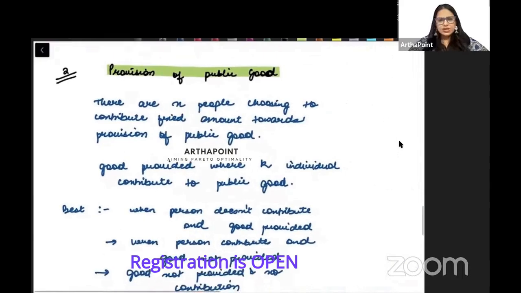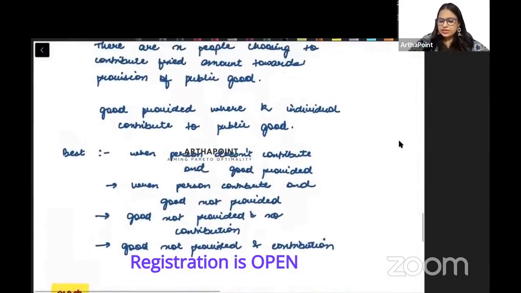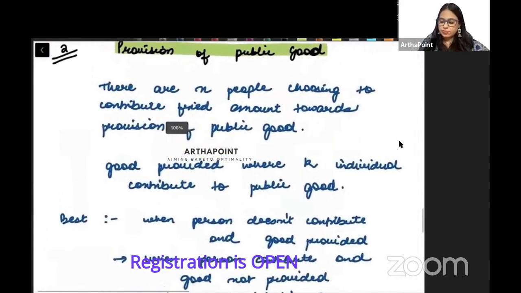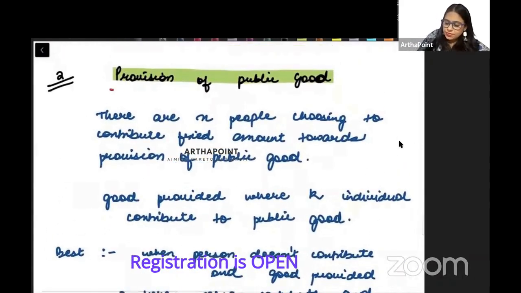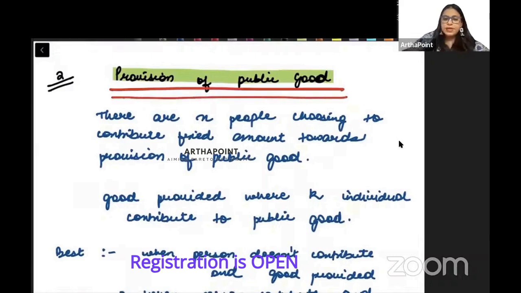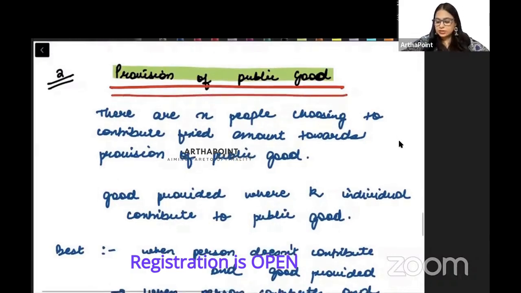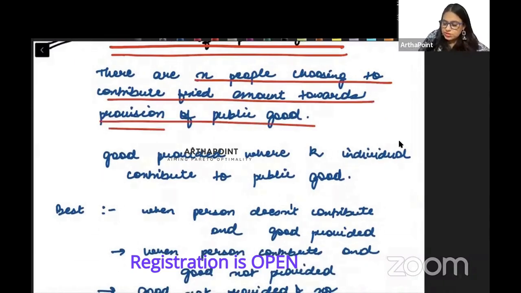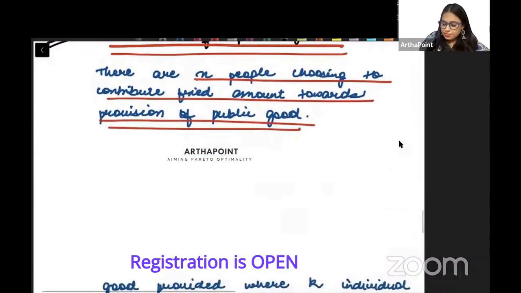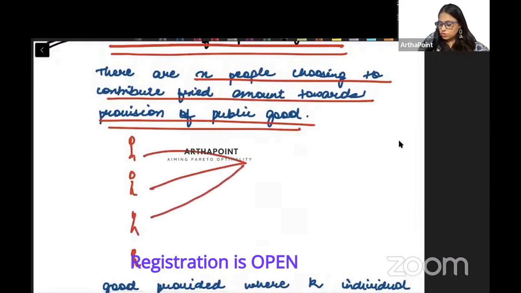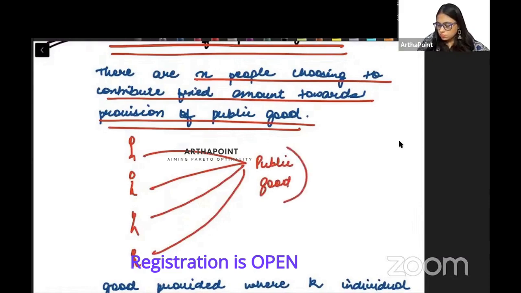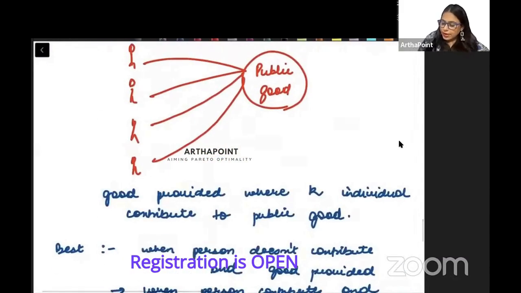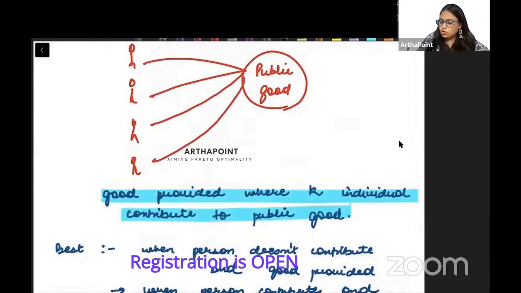Let us go ahead and take another example of many-player Nash equilibrium. This is going to be the provision of a public good. Let's talk about the provision of a public good. So there are n people choosing to contribute a fixed amount towards the public good. So look, there are n people, and they have to contribute and make a public good. The good is provided where k individuals contribute to the public good.